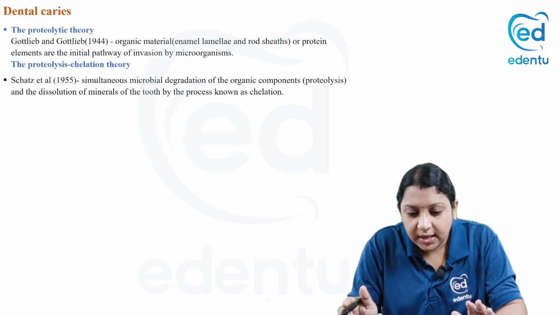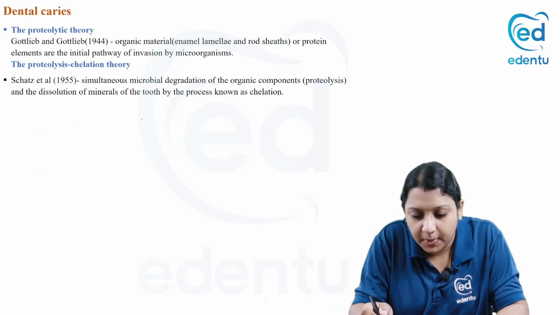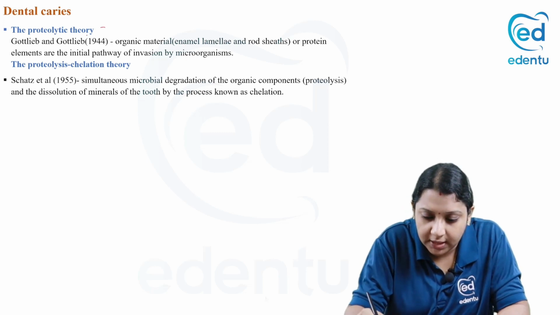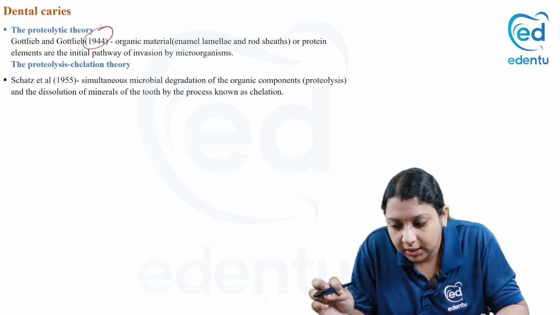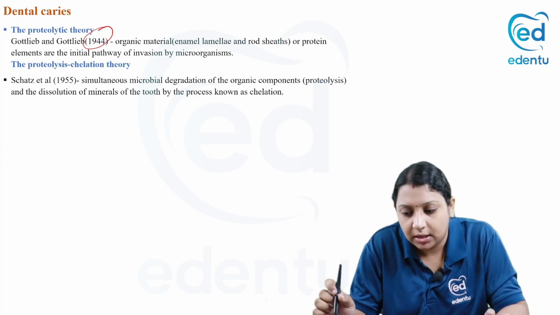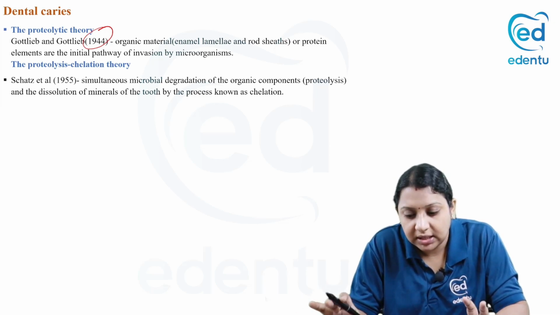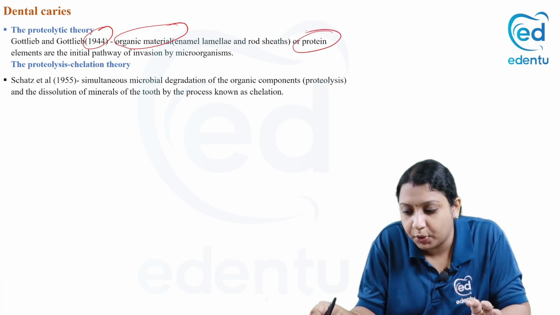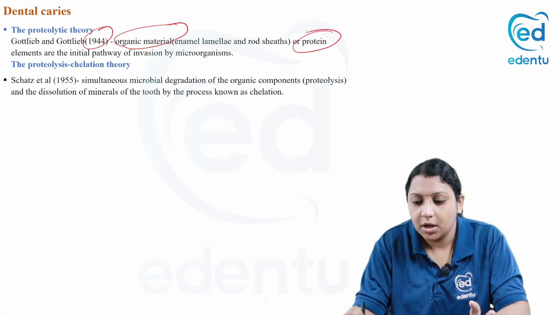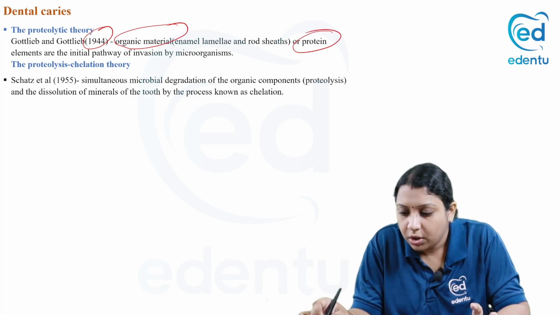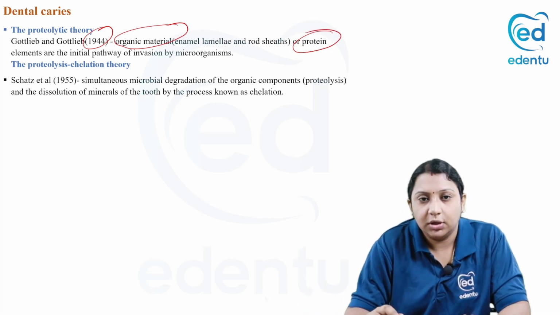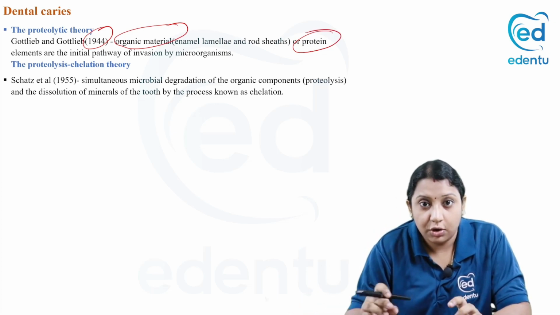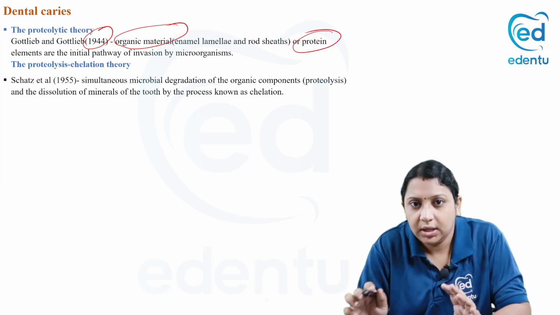Okay. Next we have the proteolytic theory by Gottlieb, in 1944. Here the organic material or the protein elements are the initial pathway of invasion. So here we have to know that, according to Gottlieb, the organic material or the protein is responsible for the dental caries or for the invasion of the microorganisms into the enamel and following the dentin.